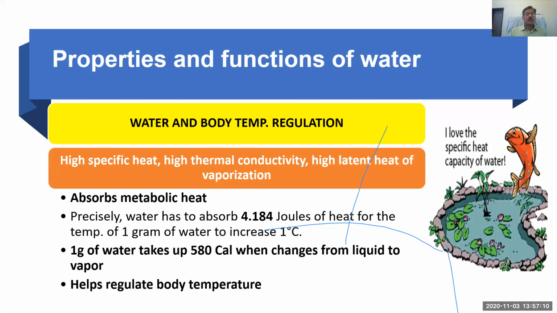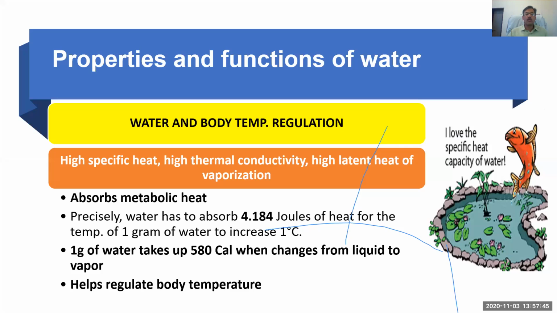When we talk about thermoregulation, the water features like its high specific heat, thermal conductivity, and high latent heat of vaporization. These three properties make water good for thermoregulation. So it absorbs the metabolic heat. Here is the given value: water absorbs 4.184 joule of heat for the temperature of 1 gram of water to rise up to 1 degree Celsius.